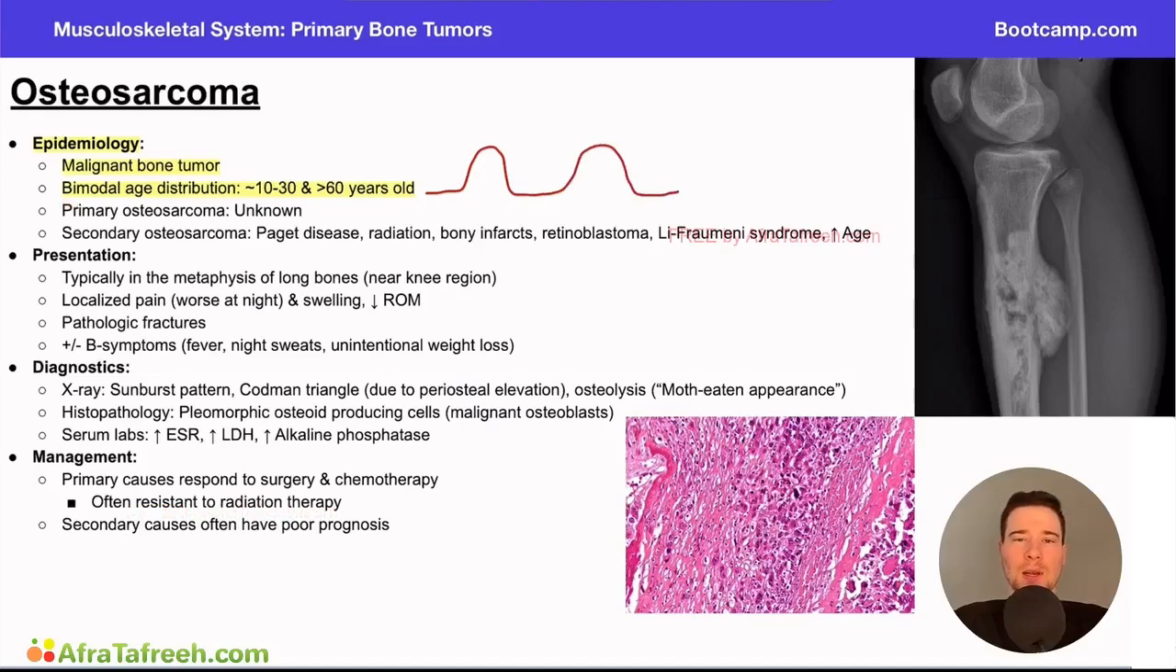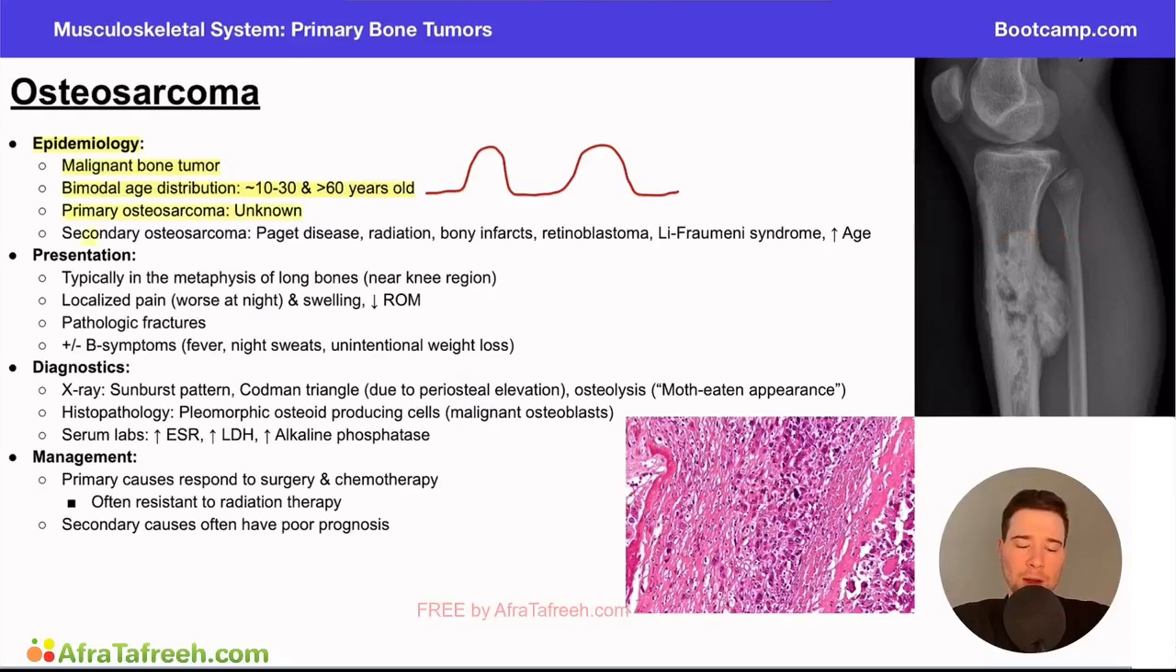As I always say, this does not mean that a 40-year-old can't have this disease, but classically, these are the typical age ranges we think about for patients having this condition. Now, they also like you to know that patients can have primary osteosarcoma, which has an unknown etiology, as in we don't know where it comes from.